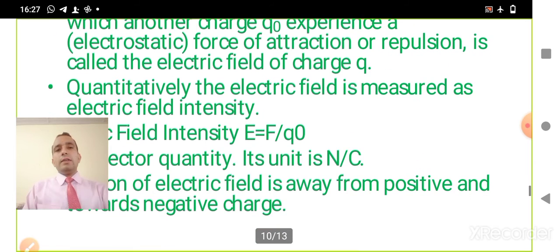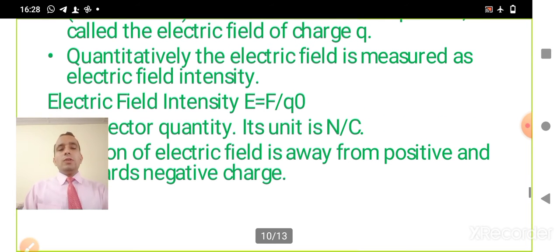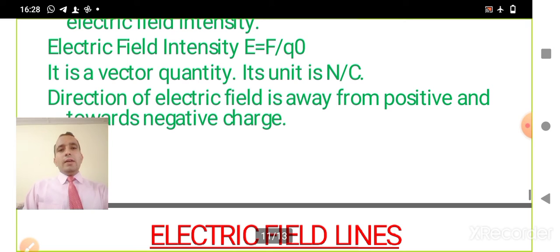If we talk quantitatively, it is measured as the electric field intensity, and it is equal to the force experienced by the positive test charge in an electric field. The electric field is a vector quantity, and its SI unit is Newton per Coulomb. The direction of the electric field is always away from positive and towards negative charge.